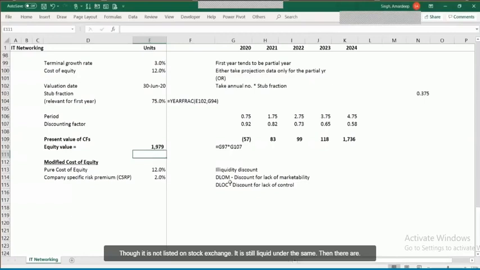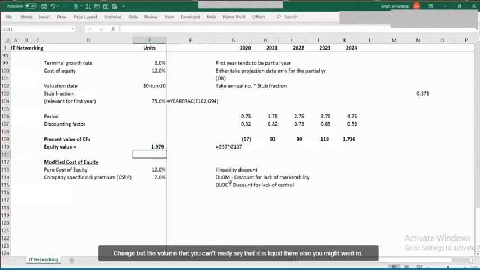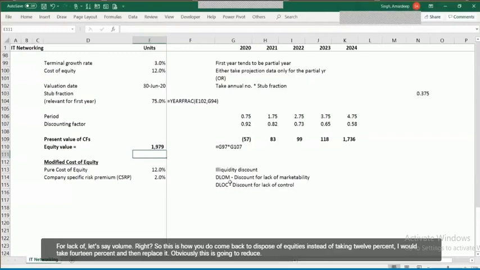And at the same time, there are so many companies listed on a stock exchange, but the volume is so low that you can't really say they are liquid. There also you might want to apply a discount for lesser volume, right? So this is how you do it.